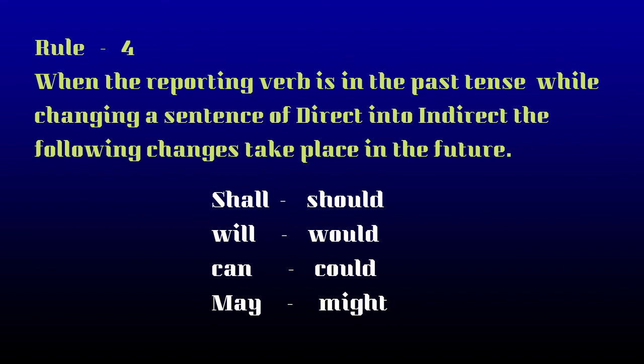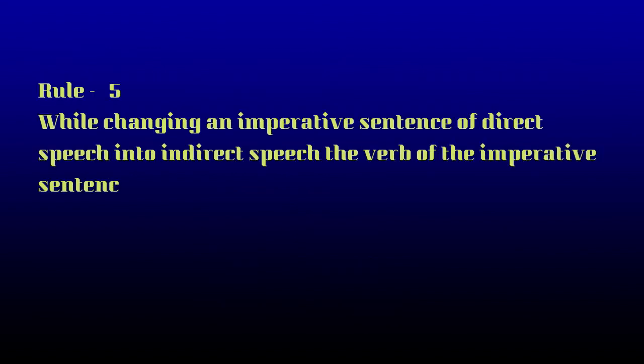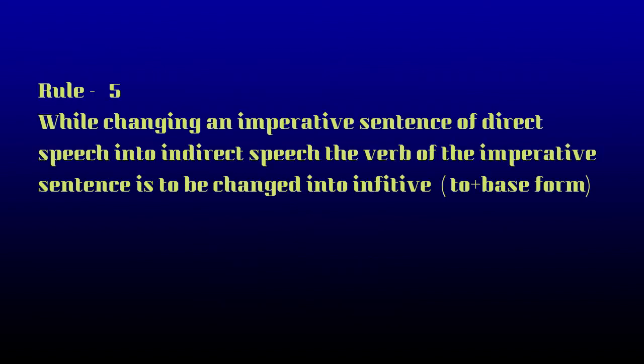Okay, clear? Now the fifth rule is, while changing an imperative sentence of direct to indirect speech, we have to use to plus base form, that is infinitive. To drink, to eat. Do you understand? We use to plus verb form 1.